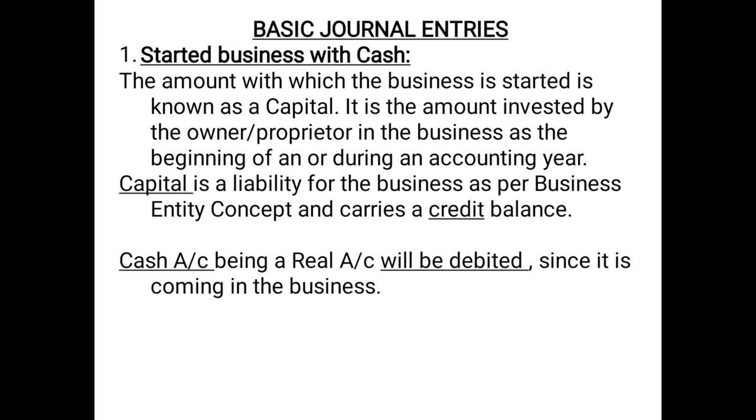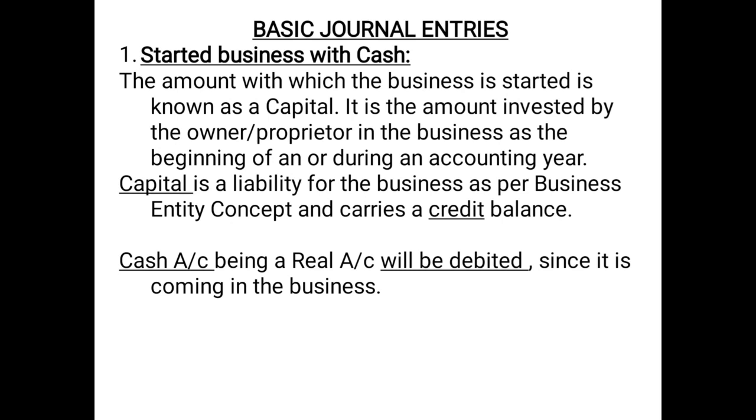What is the other effect of this investment? Cash is also coming in the business. And if you remember, cash is an asset. Cash is a part of real account. And what does the golden rule of real account say? Debit what comes in and credit what goes out. So when the owner invests certain money in the business, the cash is coming in, and therefore cash, being a real account, will be debited since it is coming in the business. So that means we have got both the aspects. What is to be debited? Cash is to be debited. What is to be credited? Capital is to be credited.